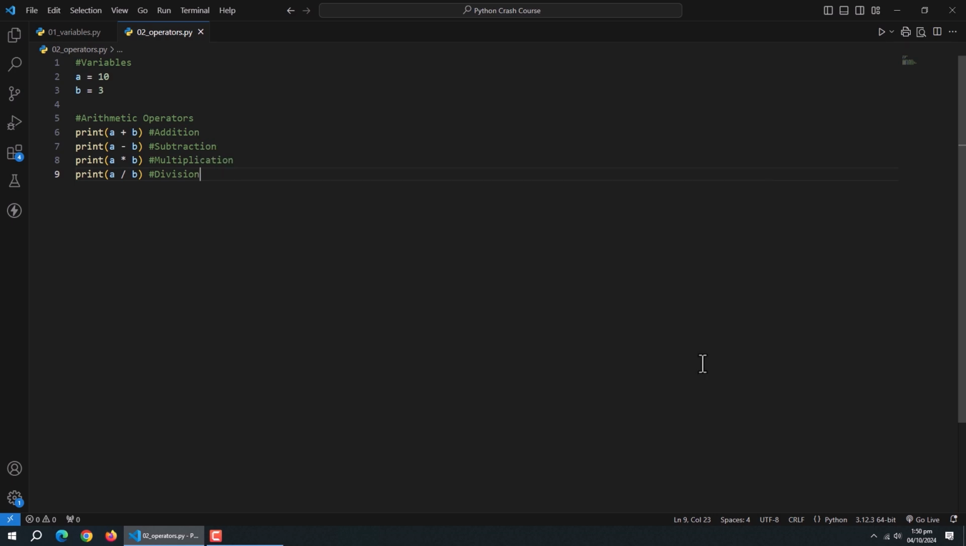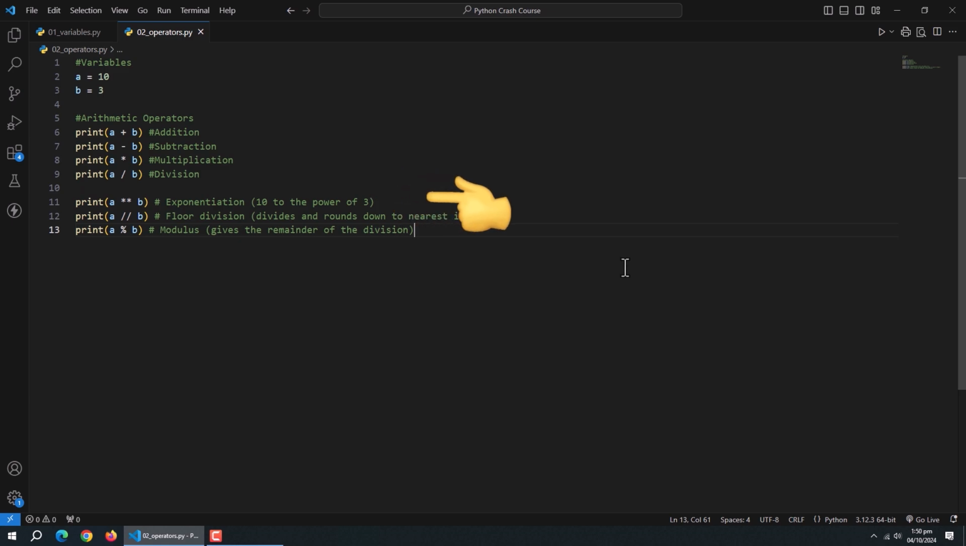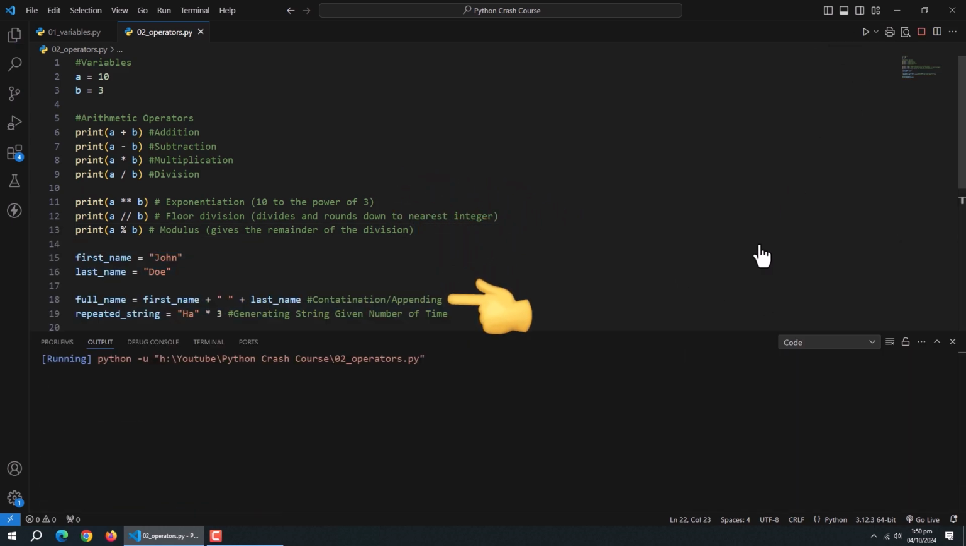Arithmetic operators work primarily with integers and floats. In this example, we declared these 2 integer variables. We can perform addition, subtraction, multiplication, division. There are some advanced methods like exponents, floor division, and modulus. Some arithmetic operators also work with strings.